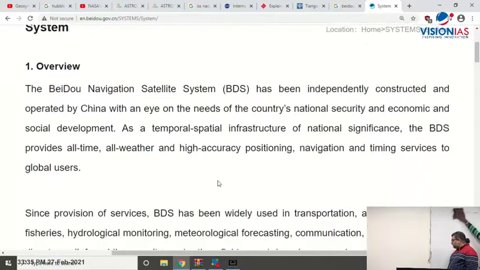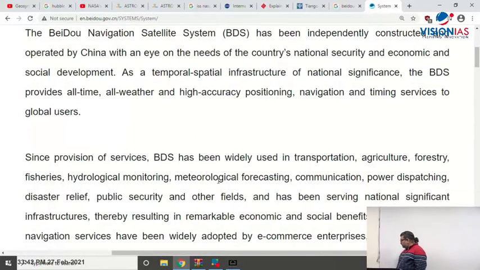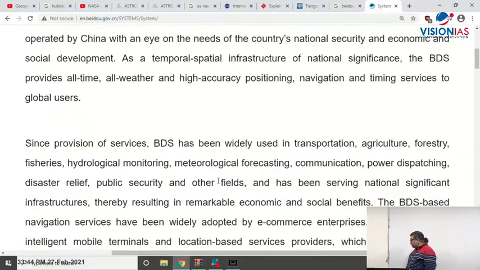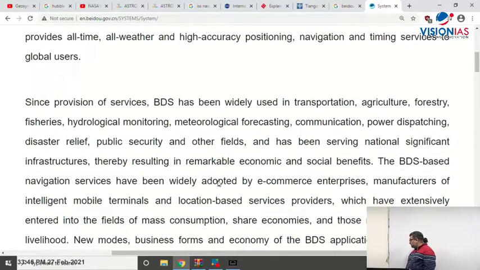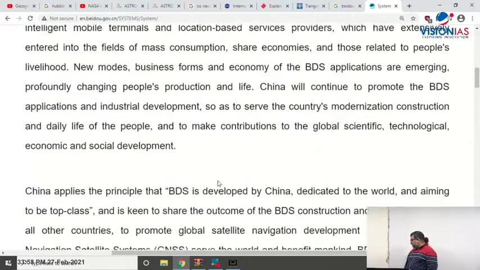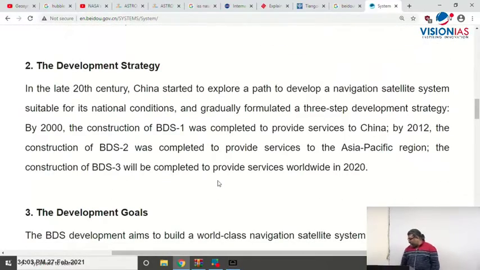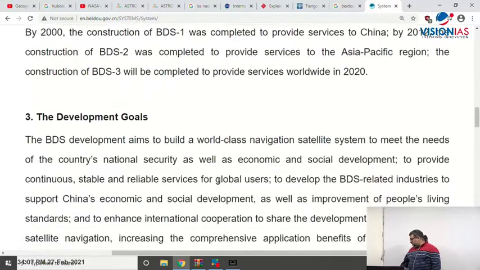The Beidou navigation satellite system, BDS, is independently constructed and operated by China to help with national security and economic and social development. You can see it is widely used in transportation, agriculture, forestry, fisheries, hydrological monitoring, meteorological forecasting, communication, power dispatching, and all these applications have been given there. Now China is going from regional to global. By 2012 it had developed this satellite system.